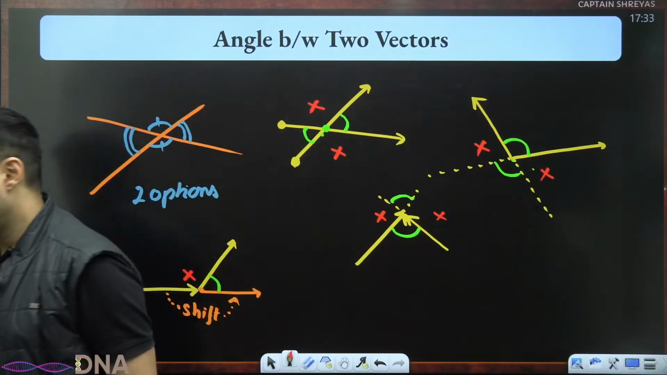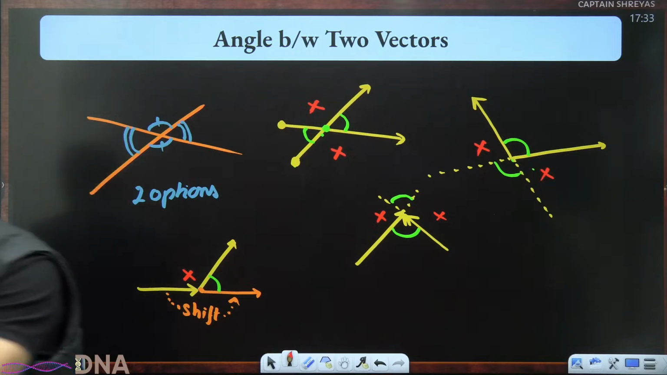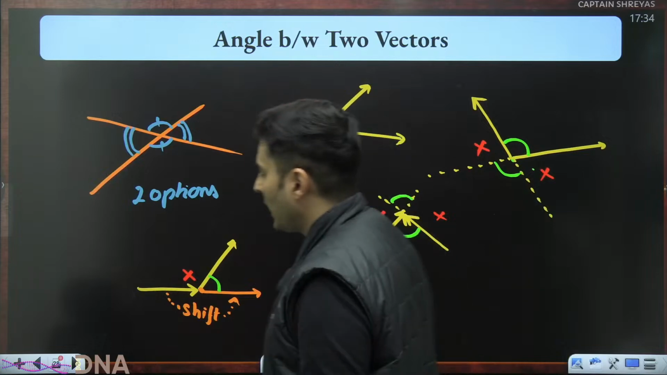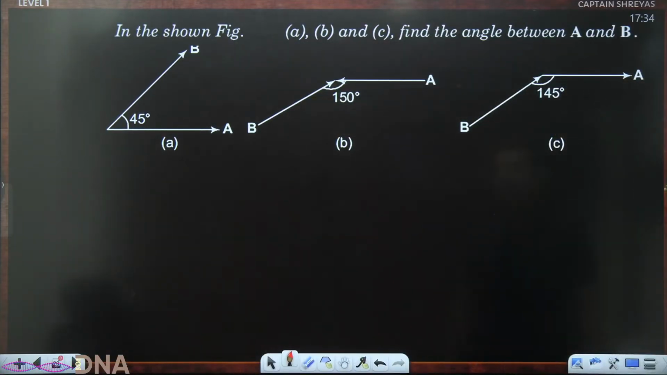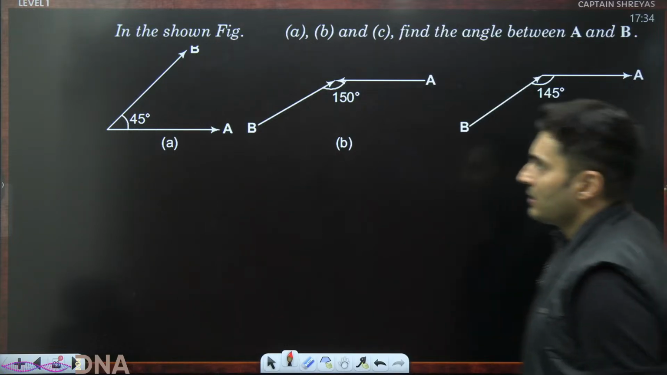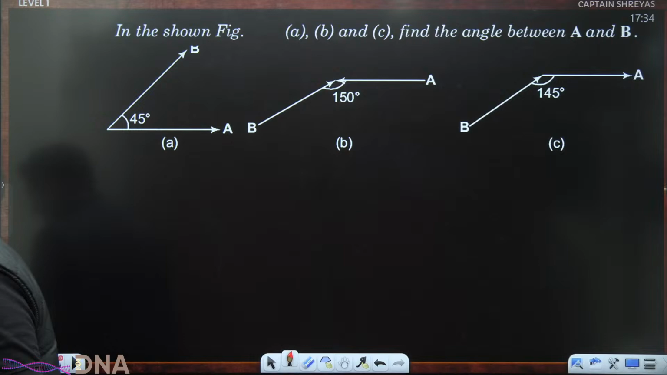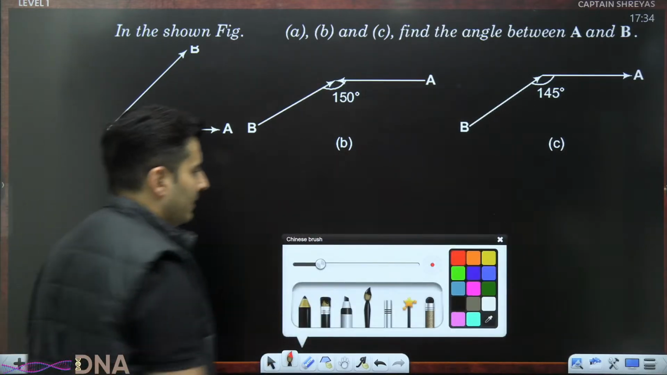Understood, my dear lions? Now is it absolutely very clear? Okay, when to measure the angles, when not to measure the angles. So let's have a look at some questions coming up on your screen. In the figure shown, can you find out the angle between AB vectors in each and every case? Observe the arrow marks, their tails and their heads carefully, my dear students.